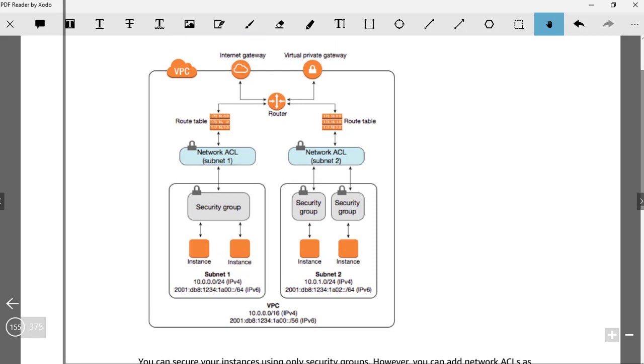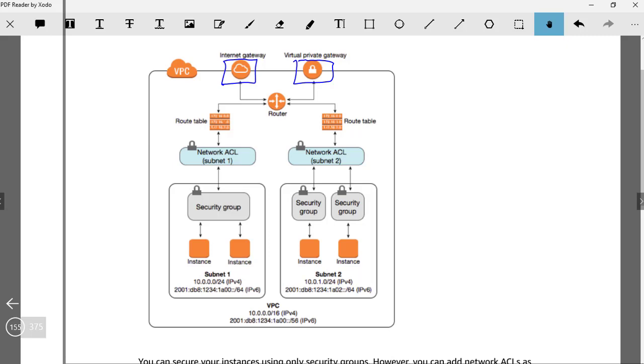If you see this diagram, it is quite clear in terms of how the network flows. Let's start at the VPC level. If you want to connect to the internet, we have an internet gateway. If you want to connect to a corporate network, we have a virtual private gateway. When the request goes out, it is via the router. The router uses the route table to determine where it exactly needs to route the packet.